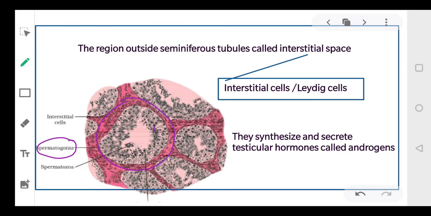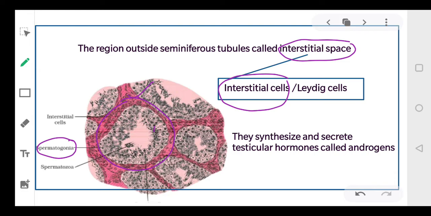On the outer side, this pink area that you can see, the region outside the seminiferous tubule, is called the interstitial space. In this interstitial space, interstitial cells are present, and these are also called Leydig cells.